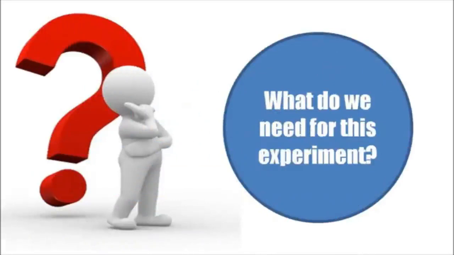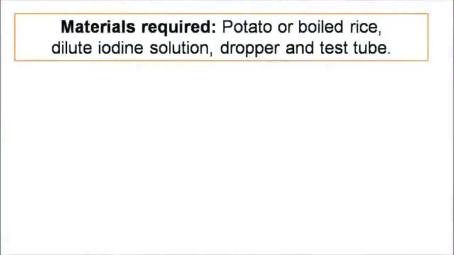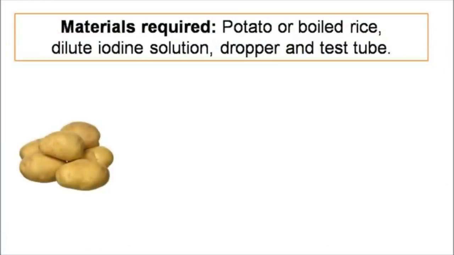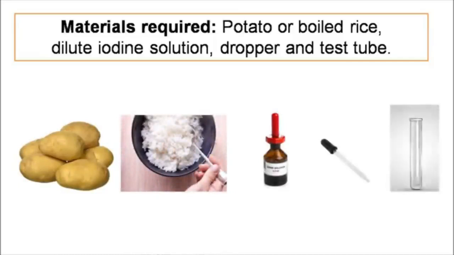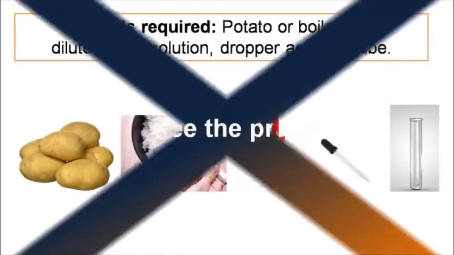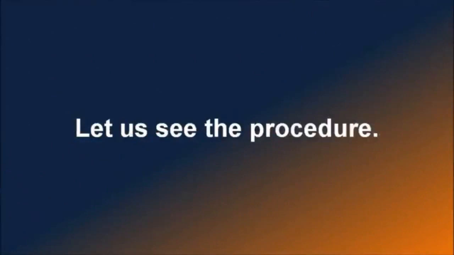What do we need for this experiment? Yes, the materials required are potato or boiled rice, dilute iodine solution, a dropper, and test tube. Let us see the procedure.